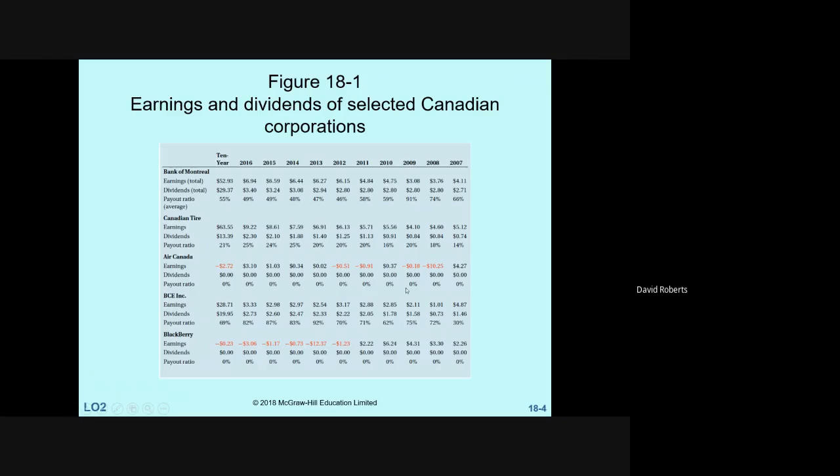Air Canada does not pay out dividends. BCE has very high payouts, and BlackBerry does not pay dividends. So those are just some examples based on different companies, but you can see for the most part, the payout ratio stays fairly consistent. That was the point of showing you this slide.